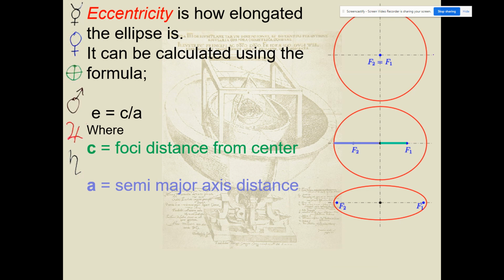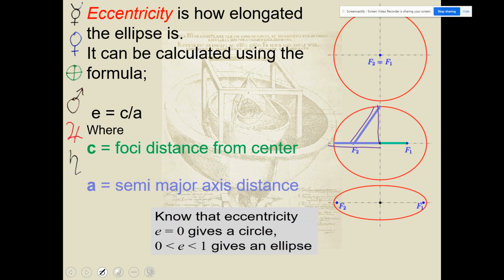This is the way that Johannes Kepler calculated the value, because he was using geometry, and he actually drew a triangle that looks like this with a right angle, because this semi-major axis line is the same distance as this line right here, the hypotenuse of his triangle.